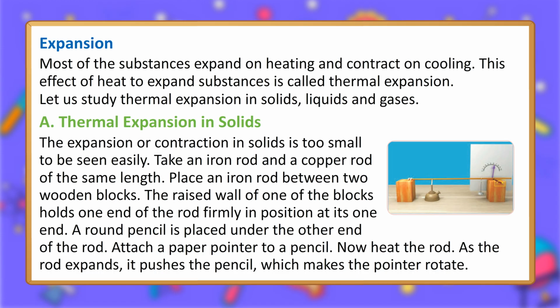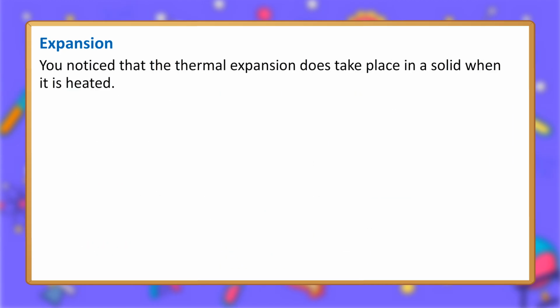Take an iron rod and a copper rod of the same length. Place an iron rod between two wooden blocks. The raised wall of one of the blocks holds one end of the rod firmly in position. A round pencil is placed under the other end of the rod. Attach a paper pointer to the pencil. Now heat the rod. As the rod expands, it pushes the pencil, which makes the pointer rotate. You notice that thermal expansion does take place in a solid when it is heated.